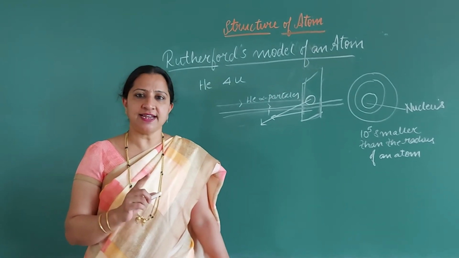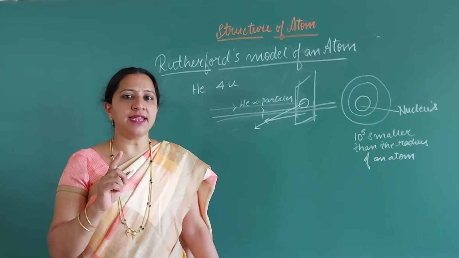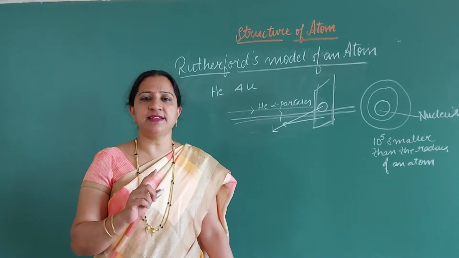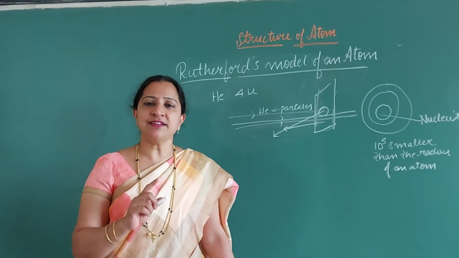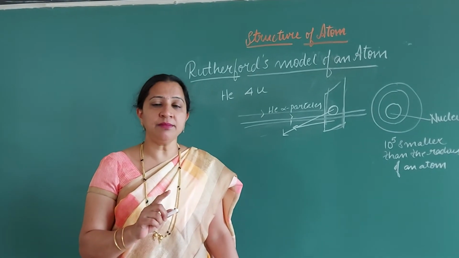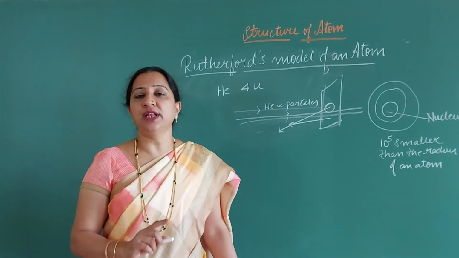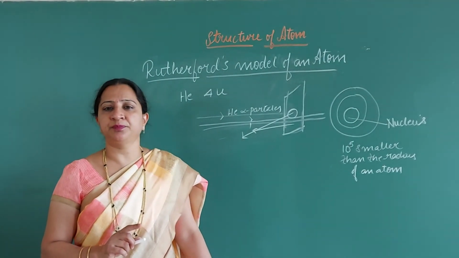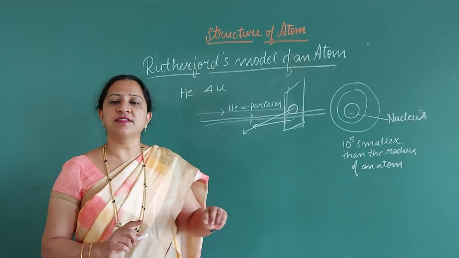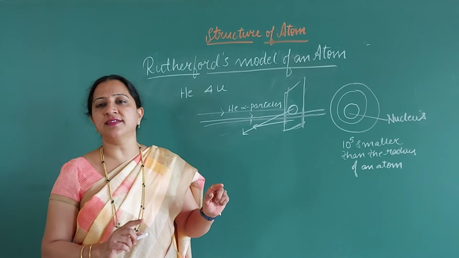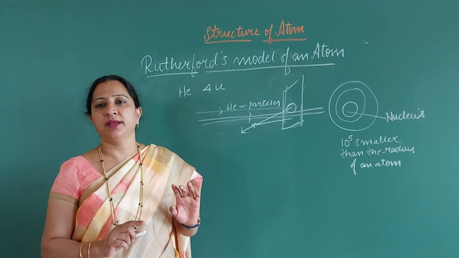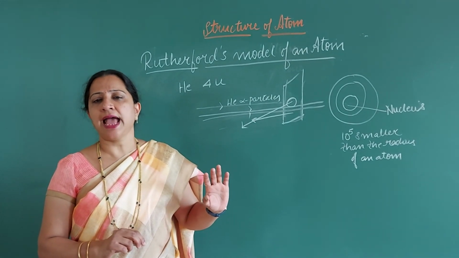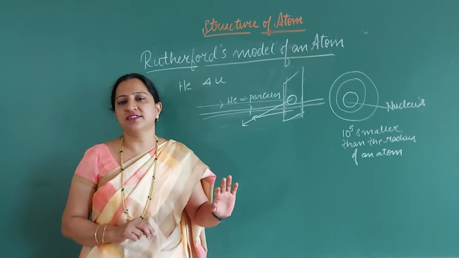First, he said that the positively charged particles of an atom occupy a very small space in an atom, and that space is at the center of the atom, and we call that the nucleus. That means protons are present in the nucleus of the atom. And second, electrons revolve around the nucleus in a circular orbit. So this was the structure proposed by Rutherford, and there were drawbacks for this structure.